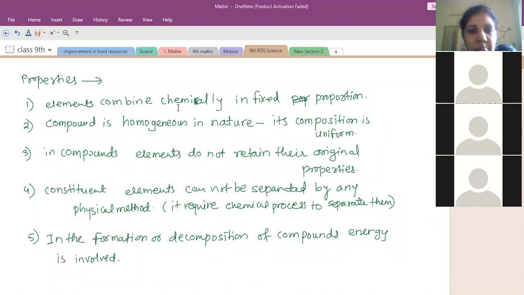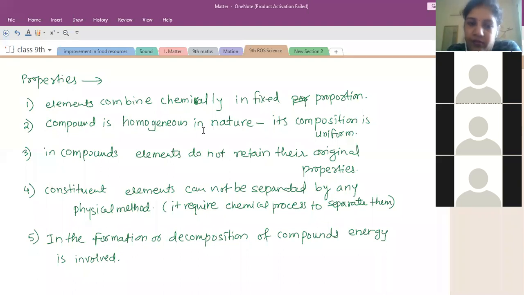Yes, ma'am. Mixtures are not homogeneous because the composition is not uniform. Mixtures are not homogeneous. Composition can be uniform in some cases, as in contrast with compounds, but even then there are some differences.